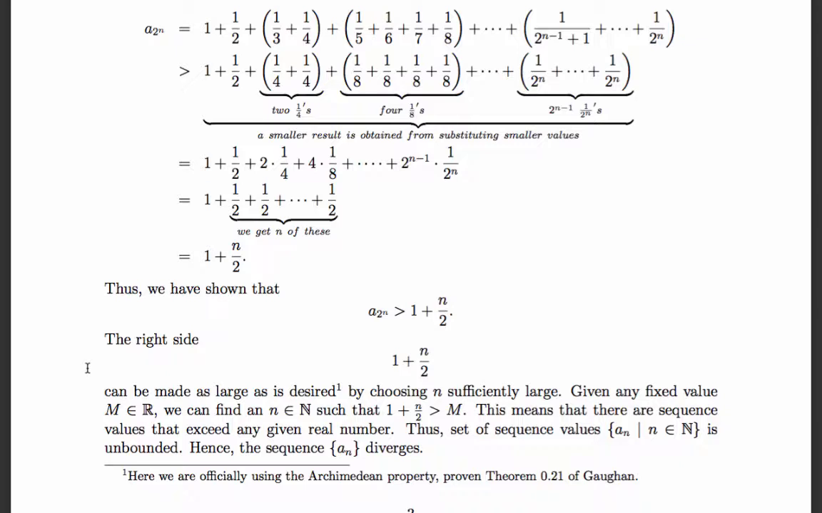And if there is no upper bound, the set is unbounded. And if the set is unbounded, the contrapositive of our previous theorem says this sequence cannot converge.